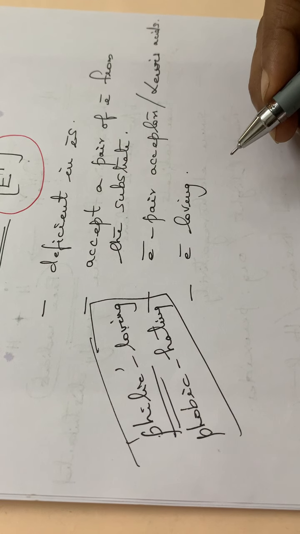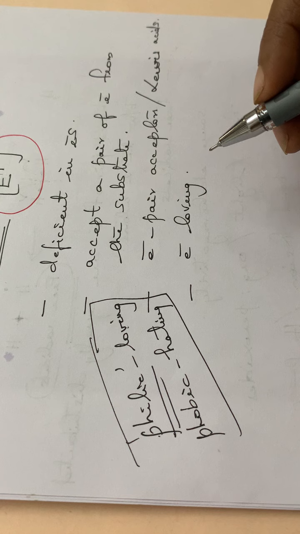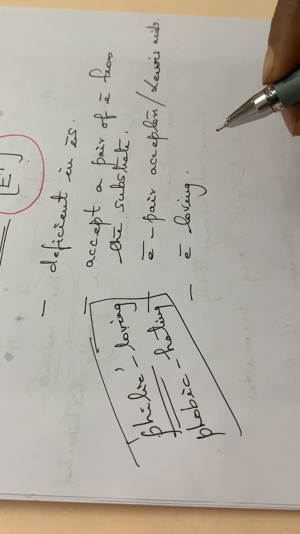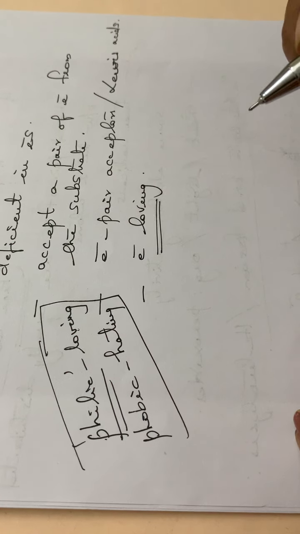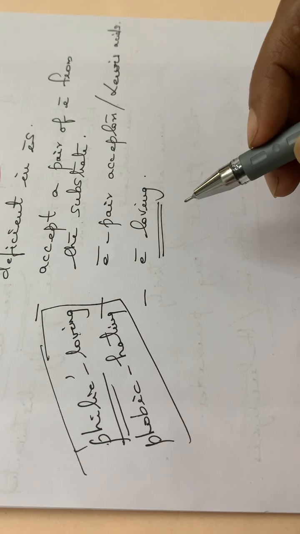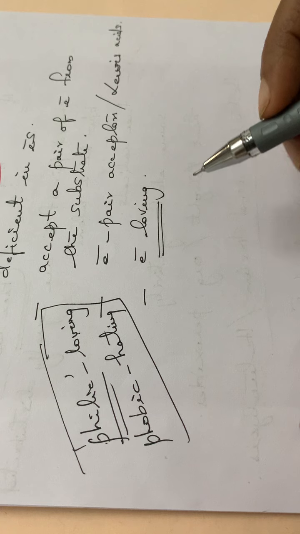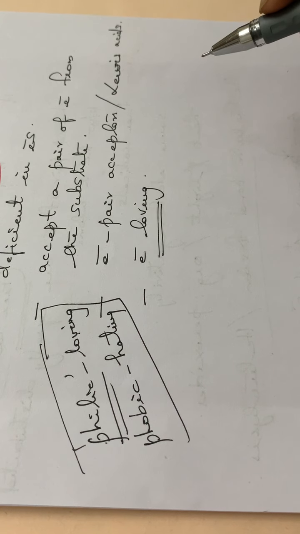That means it will have a tendency to accept electrons, or it will have a positive charge. So that also you have to note down: they are electron loving species. So which type of centers will it be attacking?